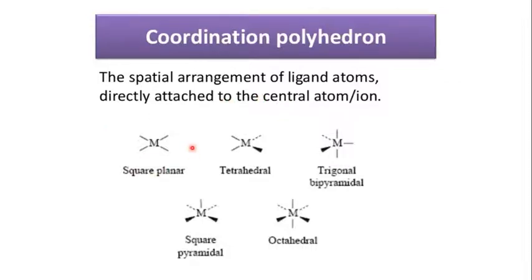The arrangement can be square planar or tetrahedral if there are 4 ligands, and it can be trigonal bipyramidal or square pyramidal if the number of ligands around the central metal ion is 5. If the number of ligands is 6, then the spatial arrangement can take place in an octahedral fashion. So this is known as coordination polyhedron.